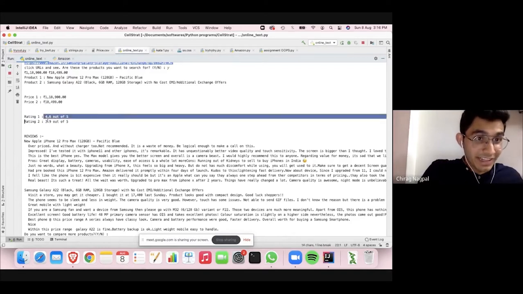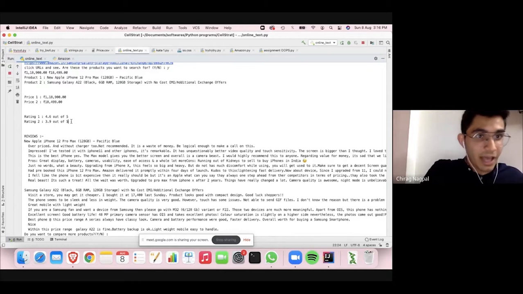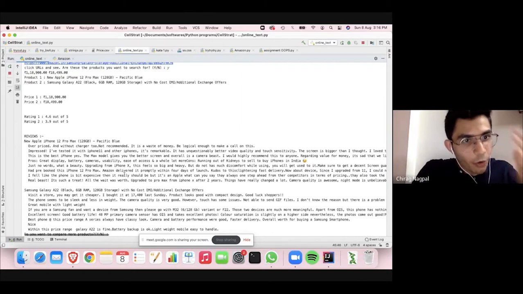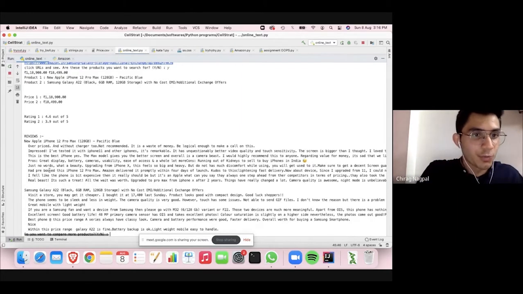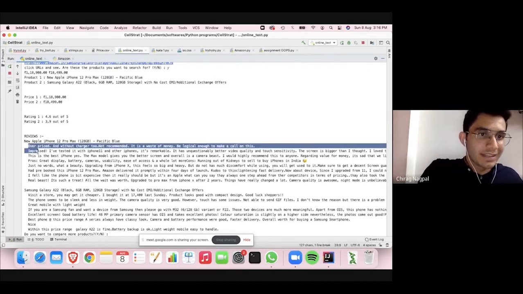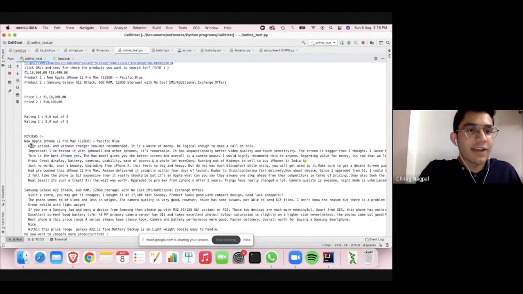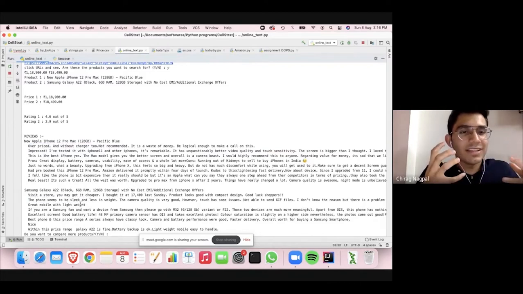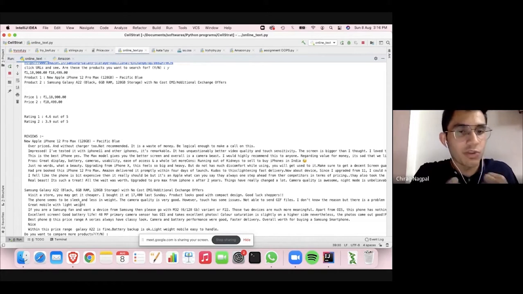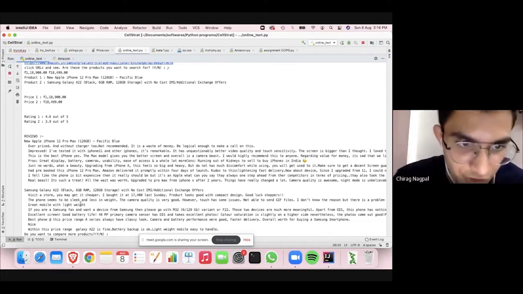Here we can see the ratings are also given, 4.6 out of 5 for the Apple product and 3.9 out of 5 for the Samsung product. And if I'm very lazy, I have all the topmost reviews for the two products in front of my eyes without even going to the website and scrolling. We can see that the iPhone is described as overpriced, or it says visit a store, you may get it cheaper. So it gives me a very concise way of comparison without going through the websites and scrolling through a lot of information.